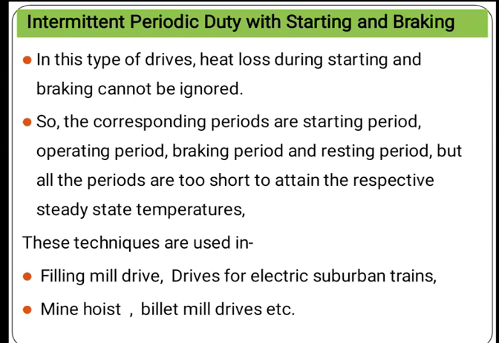But all the periods are too short to attain the respective steady state temperature. So in this type of duty cycle, all periods are too short. Examples of this type of motor are flywheel drives, drives for electrical suburban trains, mine hoists, ball mill drives, etc. These are the examples of this type of duty cycle.